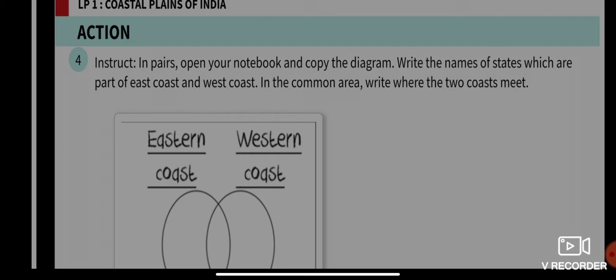Write the names of the states which are part of the east coast and west coast.